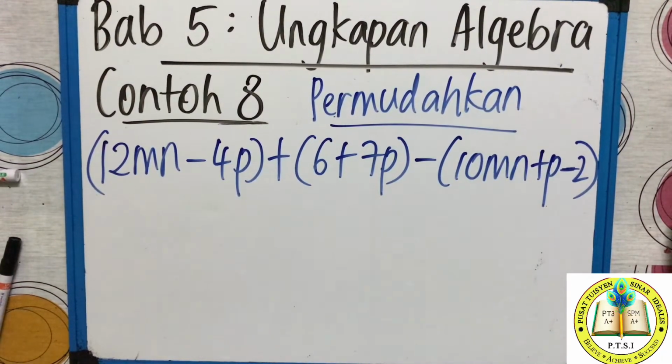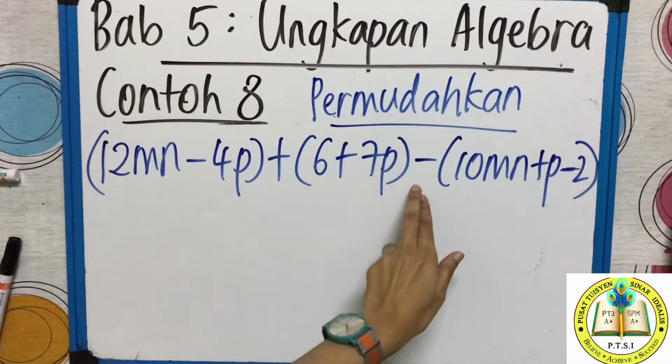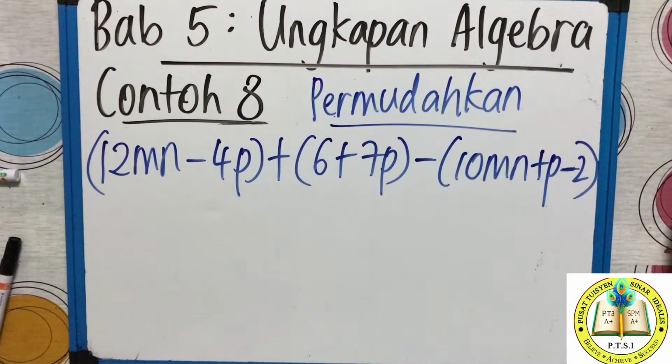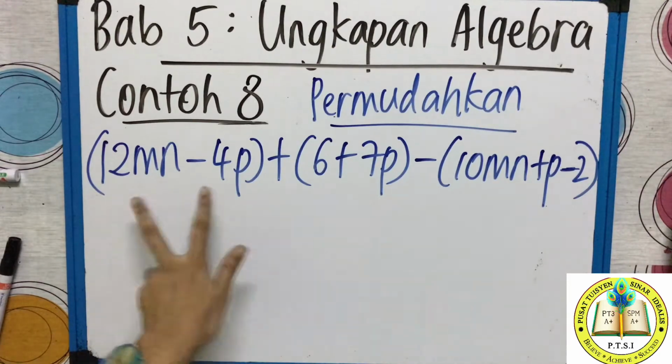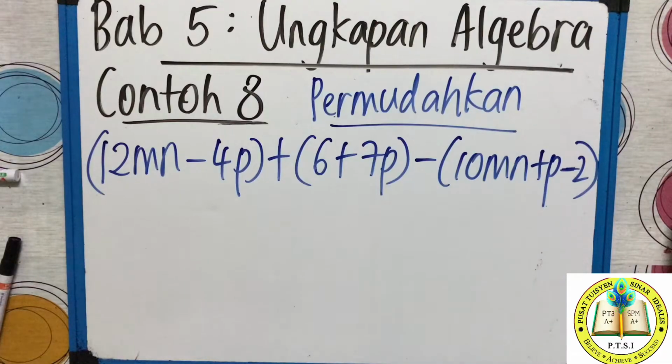This is the next example, contoh 8 kelas, tapi yang ni soalan yang panjang. Ada kurungan, tambah, kurungan, tolak, kurungan. Just now we did the example, the A question just now. You only have plus, but now you have minus also. So, now it's the same only. But before teacher do that, I will let you all know one important information here.